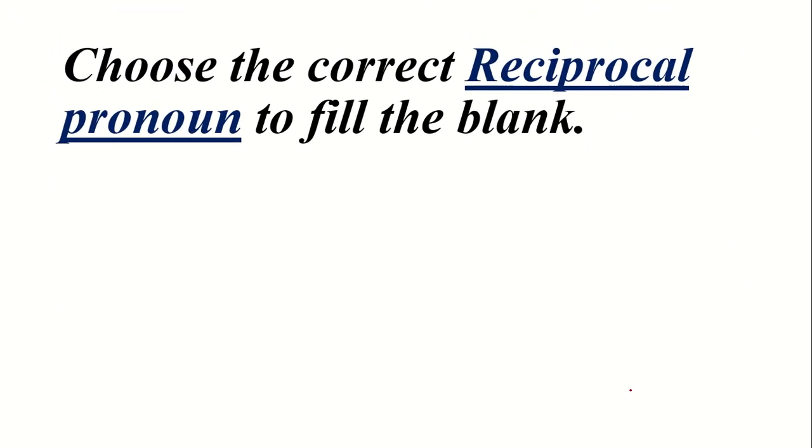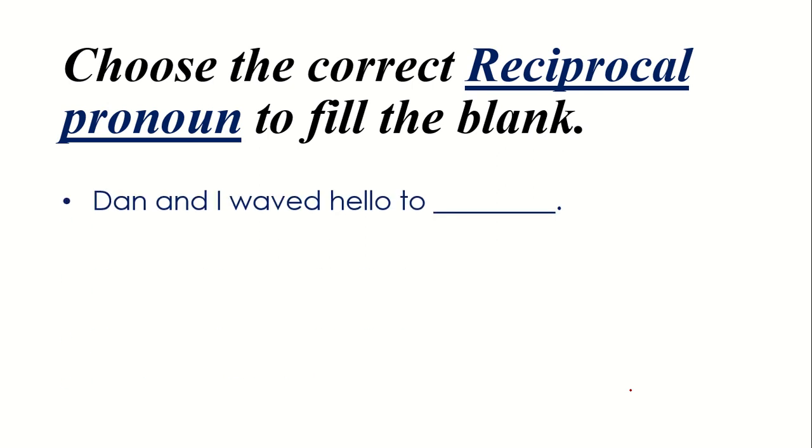Next, here you have to choose the correct reciprocal pronoun to fill the blank. So what are reciprocal pronouns? These are those pronouns which are used alternatively to show the connection between the nouns or between the subjects or the doers of the sentence. Here is the sentence: Dan and I waved hello to each other. Yes, because here are two persons, and if we have to show the connection between the two persons we have to use the reciprocal pronoun each other.